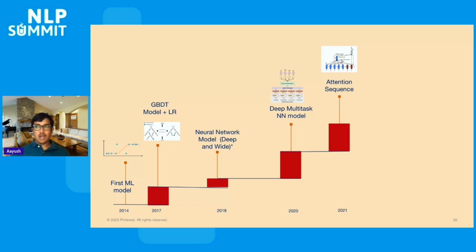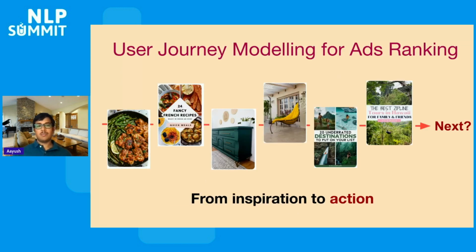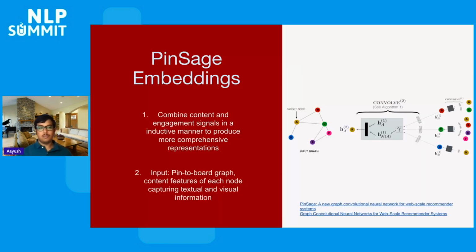So the first question is, how can we understand the journey that the user takes on the platform? If you look at a user interacting with pins on the platform, they have a journey. They might interact with a diverse set of pins, as simple as recipe related pins, furniture related pins, or travel related pins. The main motivation here is how can we understand this journey? We represent this in a latent space and then try to understand what the user is going to do next and how they are going to interact on the platform. You can imagine this journey as words in a sentence, and how do we want to learn on top of it in general?